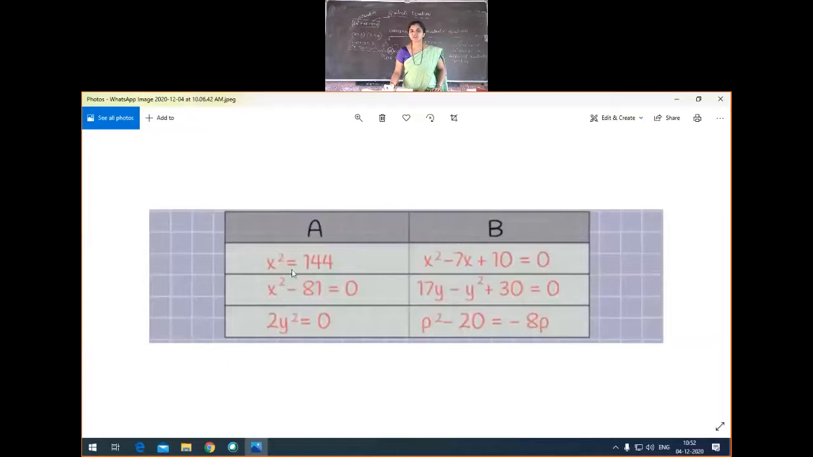What difference are you observing actually? Both are actually quadratic equations. All 6 examples are quadratic equations only.